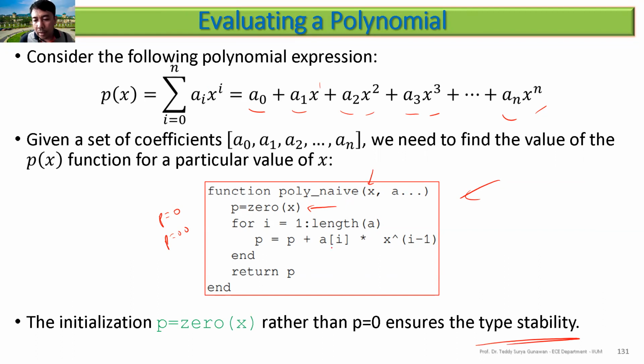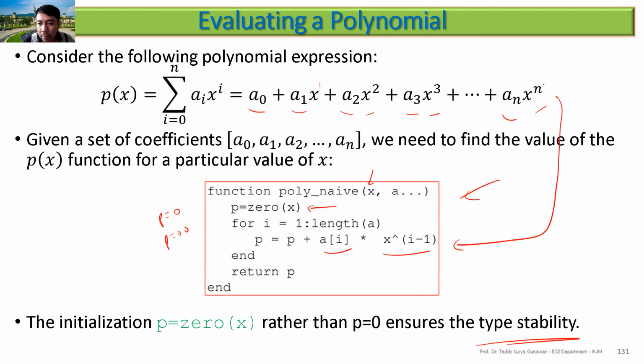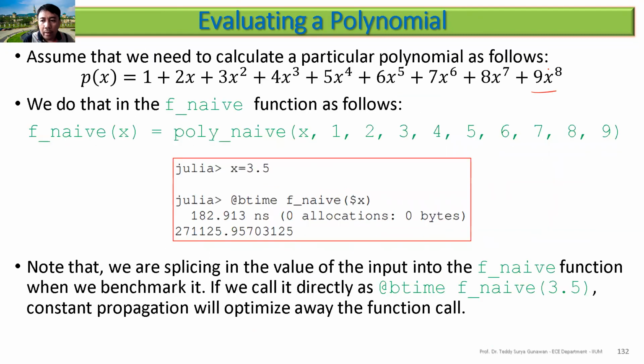You can see here we are implementing the formula: p equals p plus a_i x to the power i minus 1. Then we move on. I think this one should also be n minus 1. I missed this one, n minus 1 there.